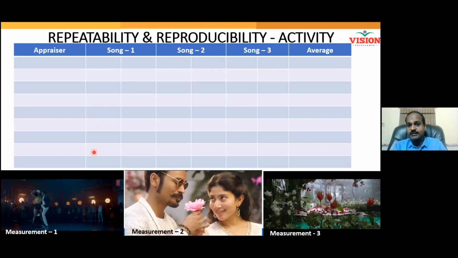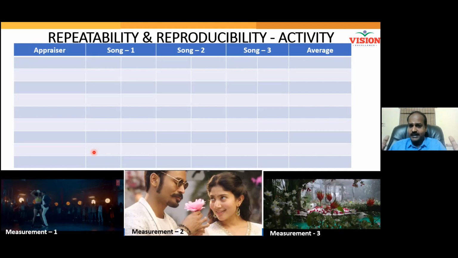Already you have the stopwatch, right? Please keep it ready with the 0 reading, 0 setting. This is called the 0 setting. Once I play the song, you start the stopwatch. Automatically the song will stop after some time. Now all of you have to give me the reading. I want to understand the consistency in all your work.